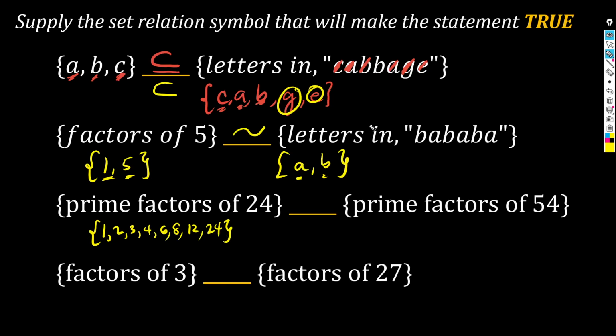How about the factors of 54? No? So, by that same token, lista natin. Sino ba factors of 54? Si 1. Si 54. Si 2 ba pwede? Pwede. 2. Ano ang partner ni 2? 27. Okay? Si 3 ba pwede? Ay, sinulat ko na eh. So, pwede. Pwede si 3, ano? Ano ang partner ni 3?